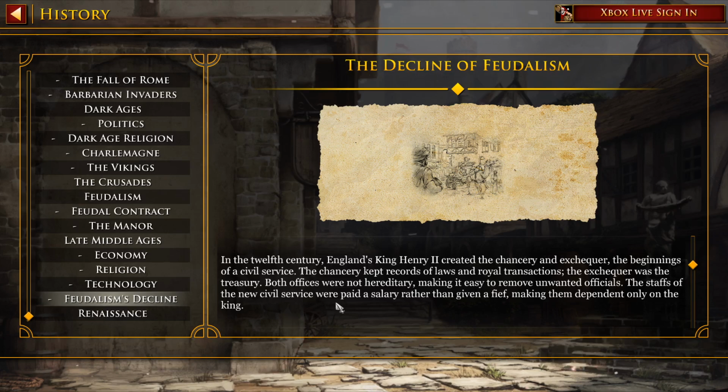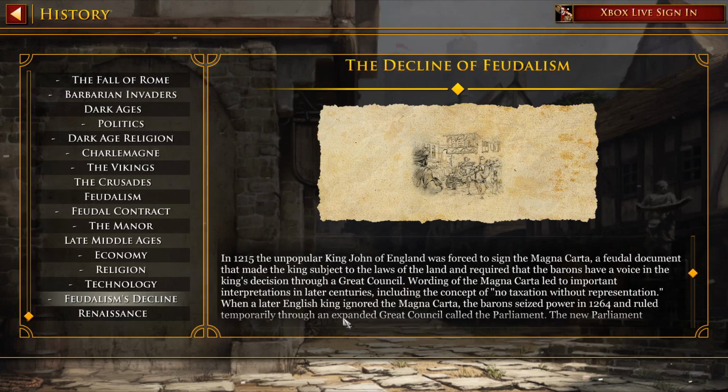In the 12th century, England's King Henry II created the Chancery and Exchequer, the beginnings of civil service. The Chancery kept records of laws and royal transactions. The Exchequer was the treasury. Both offices were not hereditary, making it easy to remove unwanted officials. The staffs of the new civil service were paid a salary rather than given a fief, making them dependent only on the king.